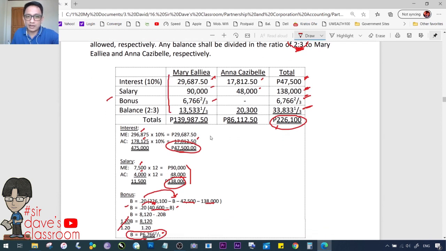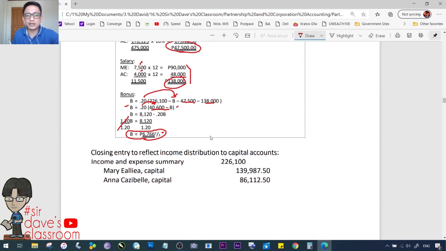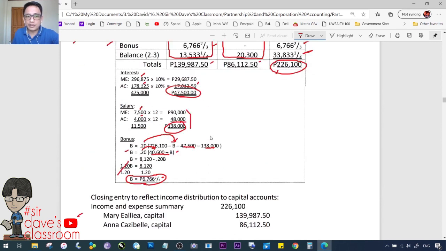Ito yung magiging balances. Therefore, i-add mo lang lahat ng to for the first partner, Mary Elia, and the second partner, Ana Casibel. Then you have your totals. This is our profit distribution schedule. And the closing entry would be as follows. 139,987.5 and 86,112.5 for both the partners. Debit income and expense summary.